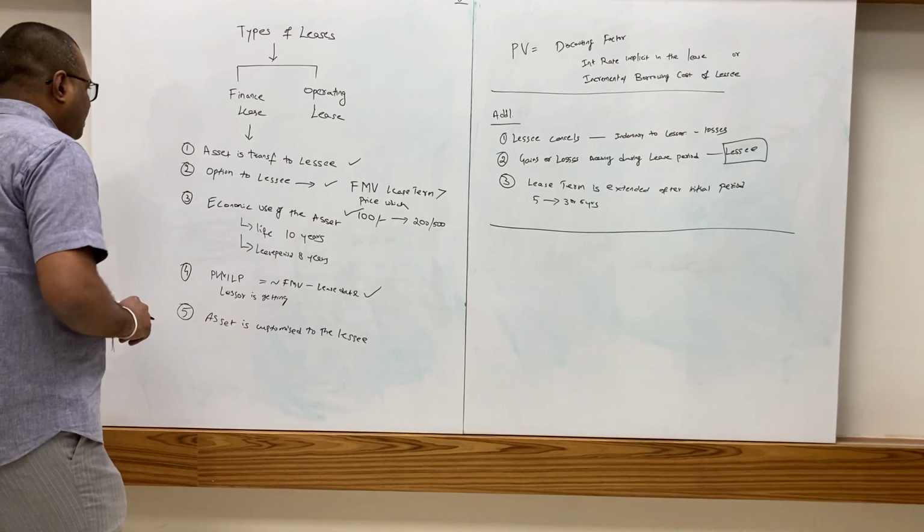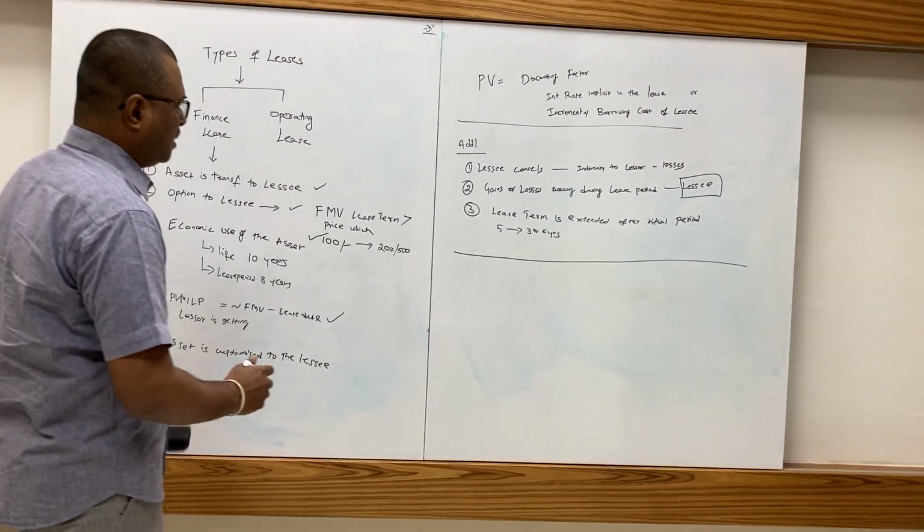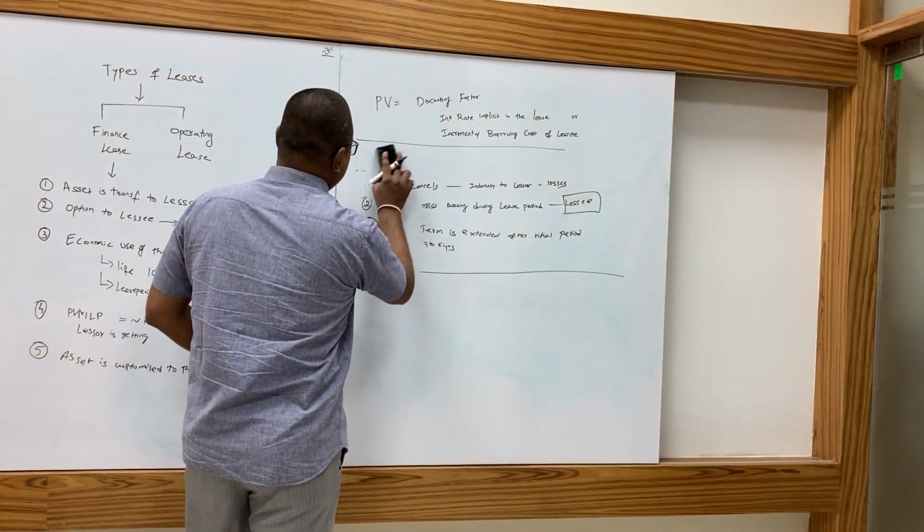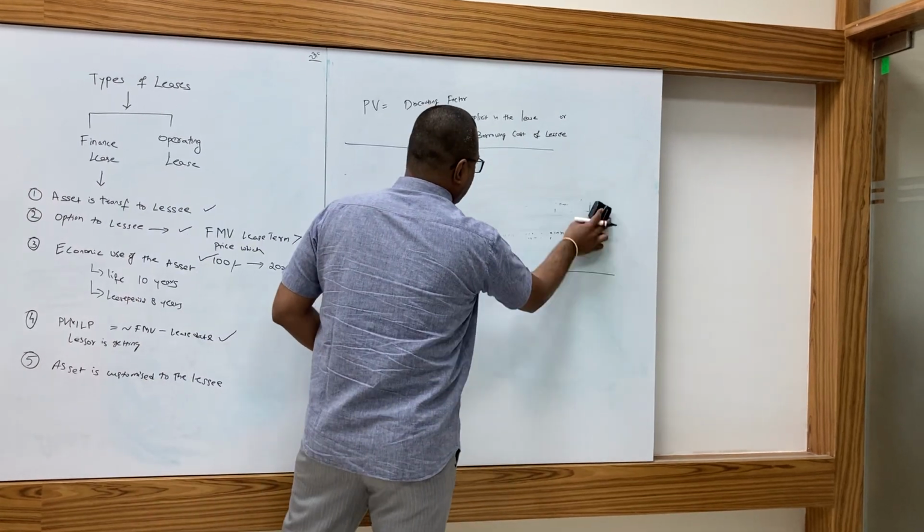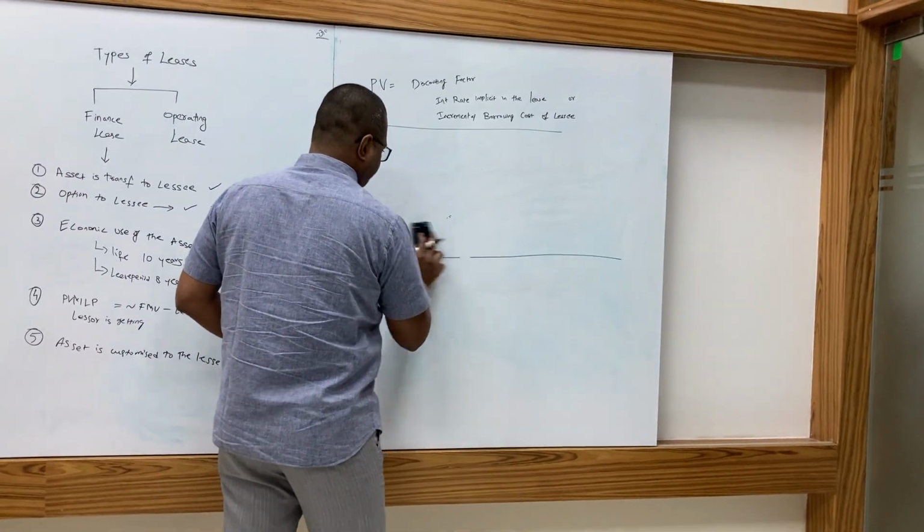Now we will see what is the accounting treatment for finance lease in the books of lessee.